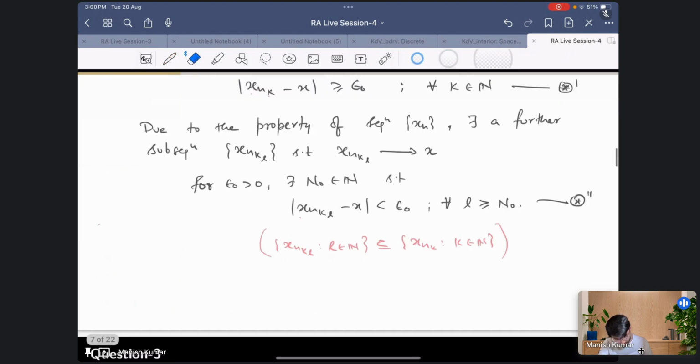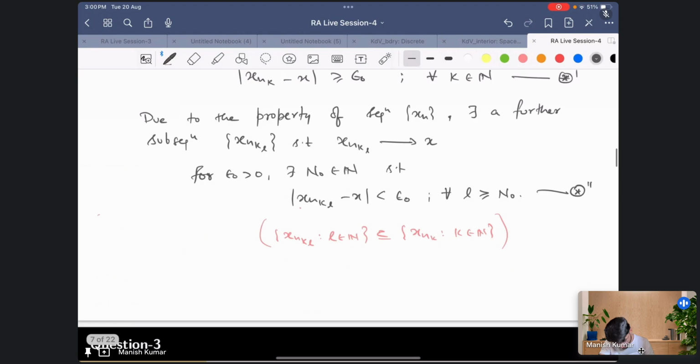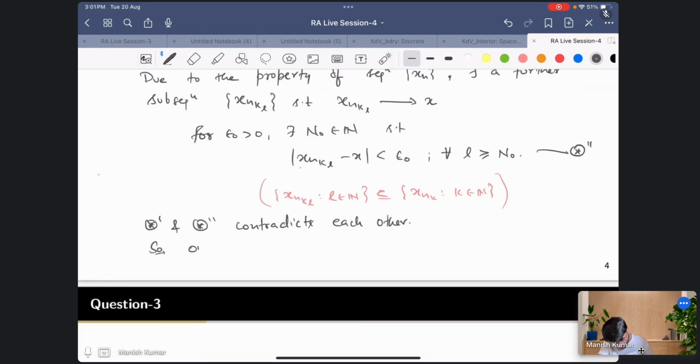So obviously these two are contradicting, right? This star prime is saying that x_{n_k} is epsilon naught away from x, and this is saying that some elements are close to x, which is not true. So star prime and star double prime contradict each other, and so our assumption is wrong.